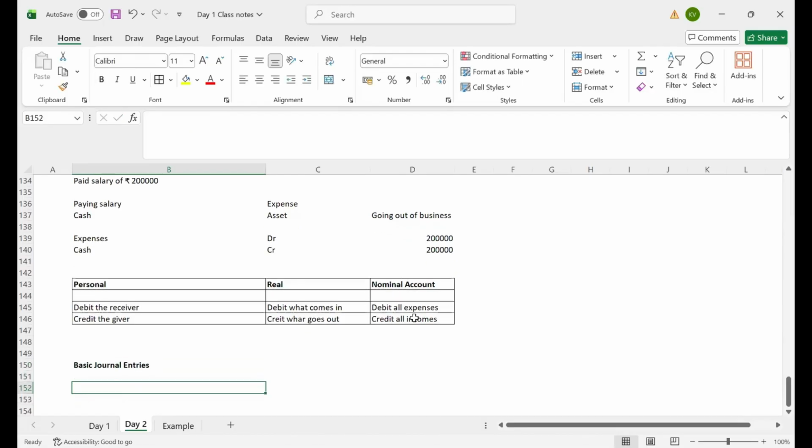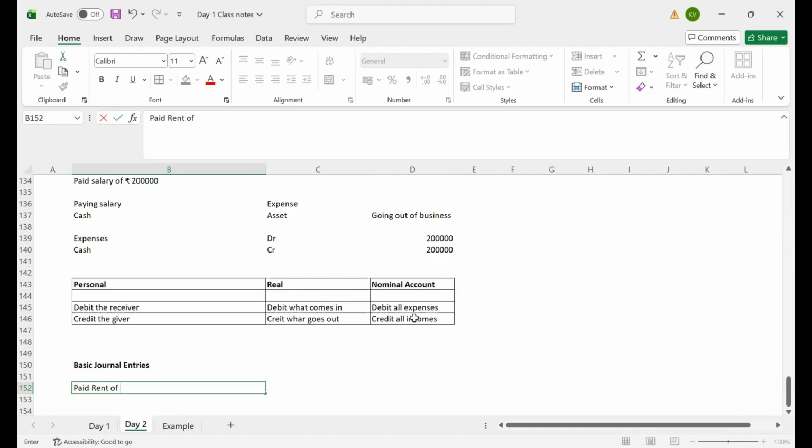Okay. Before going to basic journal entries, are you clear with the golden rules? Do you have any doubts regarding the three golden rules, which are most important? Yes, Amit. No, sir. You are clear, right? Yes. Rahul, Ritik, Girija, everyone is clear, right? Yes, sir. Now we are going to apply those golden rules and see how real-time accounting entries will be posted. Let's start with basic journal entries.